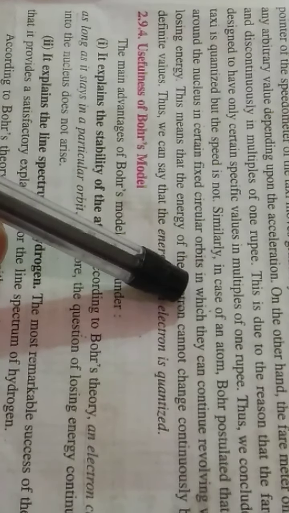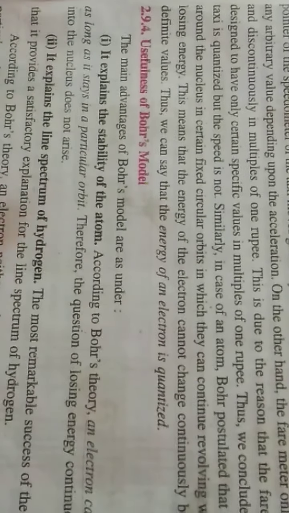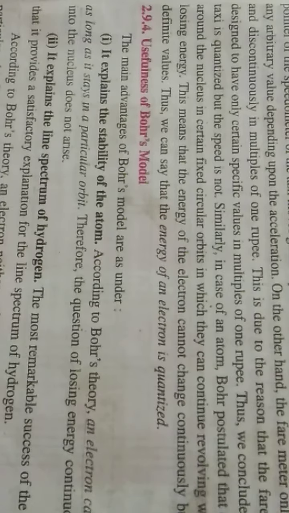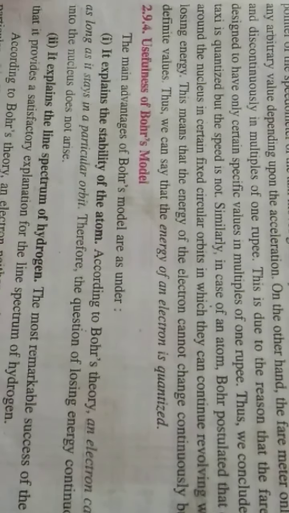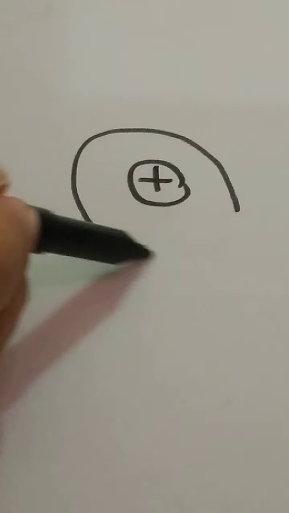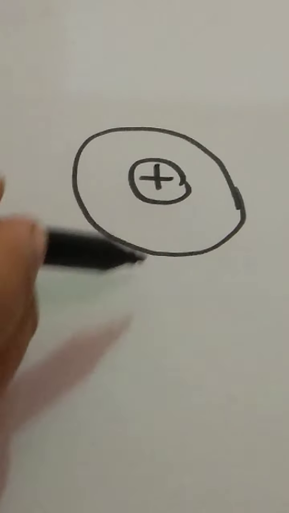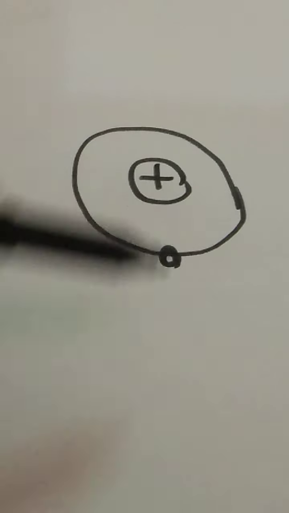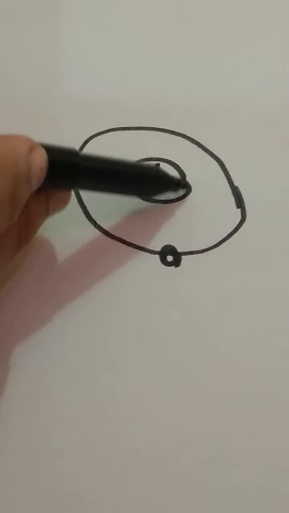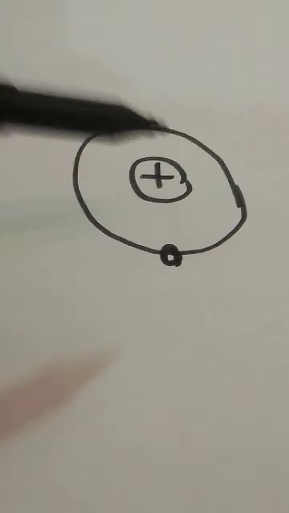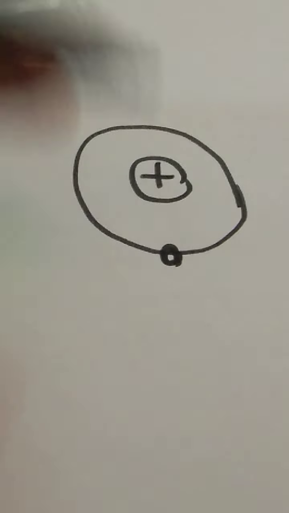I have told you children that the electron is revolving in a circular orbit around the nucleus. If this is the nucleus and this is the orbit, the electron is revolving around this nucleus in an orbit. Now what did Bohr postulate?